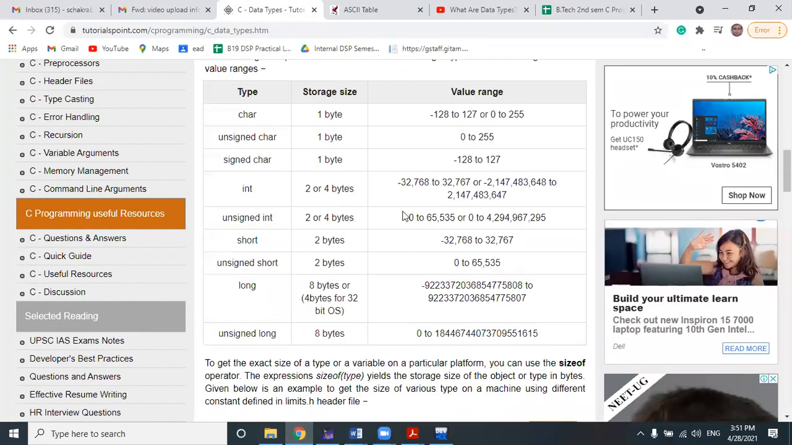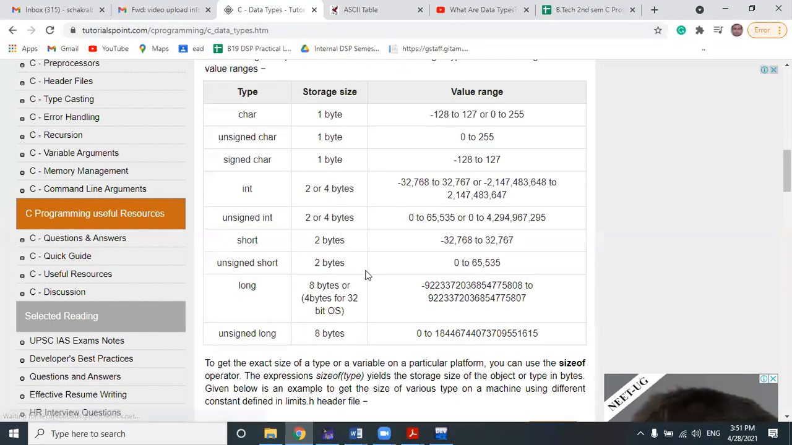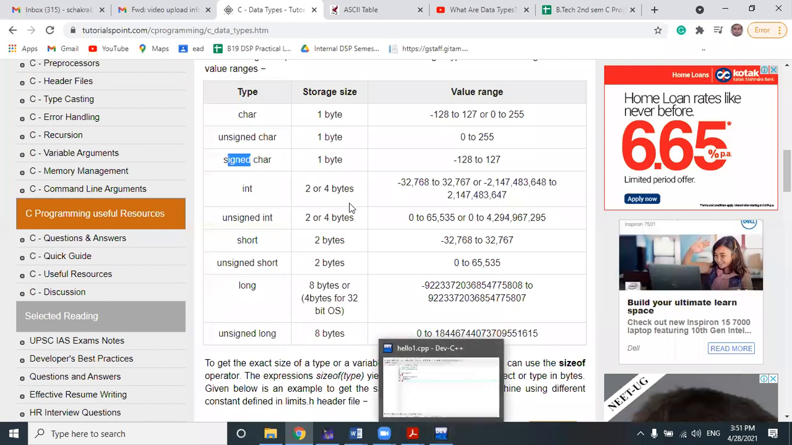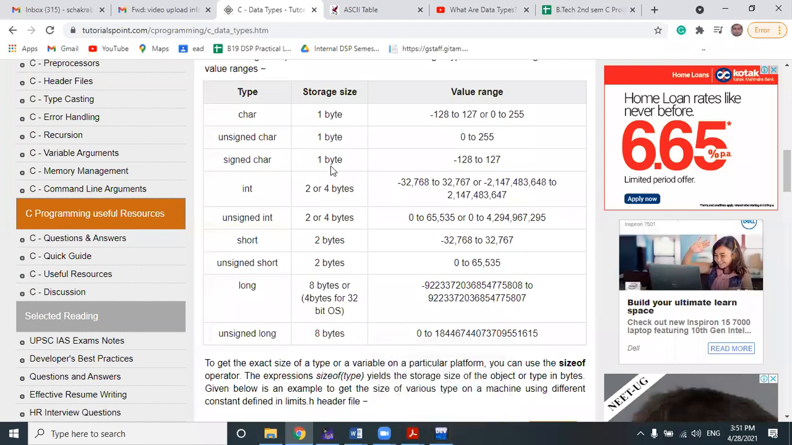Now in this way, the data type has been divided into a number of types, right? So character is 1 byte, I already discussed, and the character will be divided into 2 types: unsigned character and signed character. Let's right now just remember what is unsigned and what is signed. Try to understand it. Unsigned generally represents a positive character range, whereas signed generally represents a negative character range.